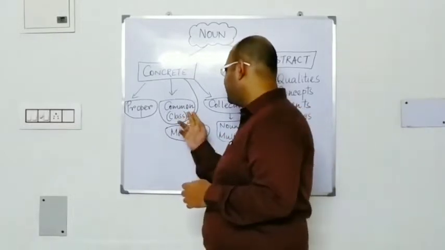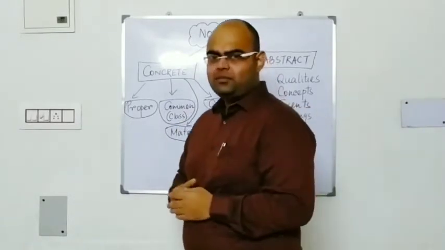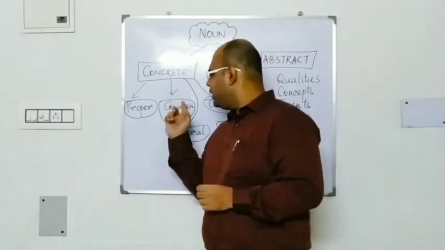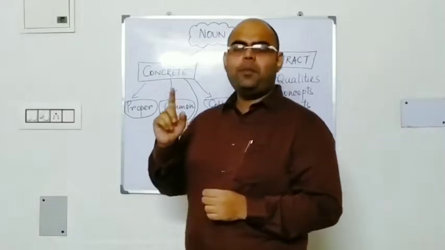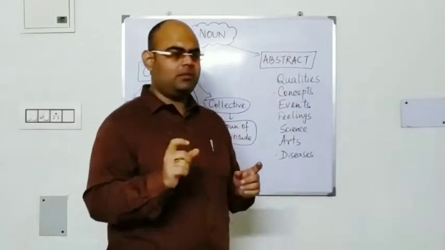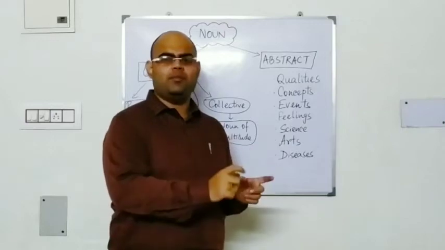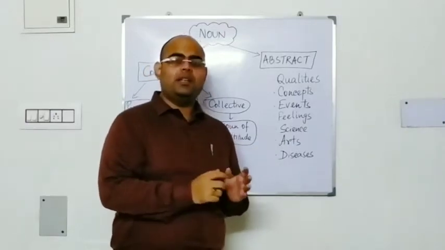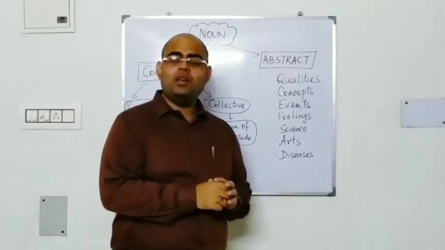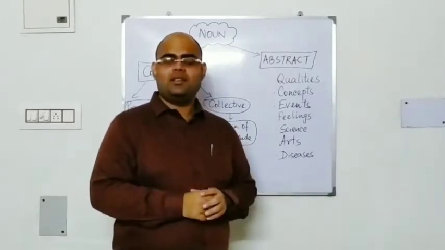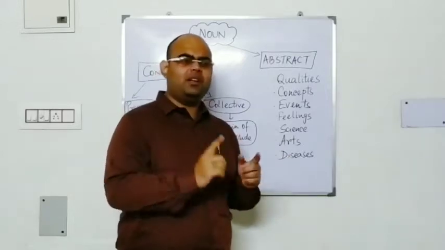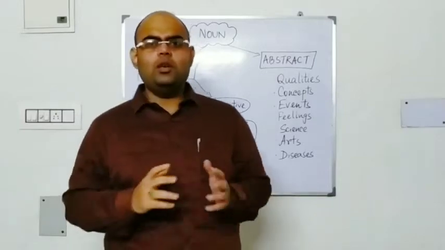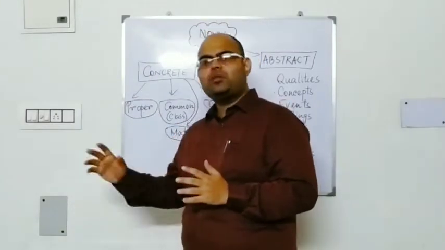The next is common noun or class noun. There is a little bit of difference between proper noun and common noun. Here also, one particular person or place or thing is named, but the name given to that particular place or person or thing is common to many others. It's not an individualized particular name. It's a common word for something that belongs to an entire group.